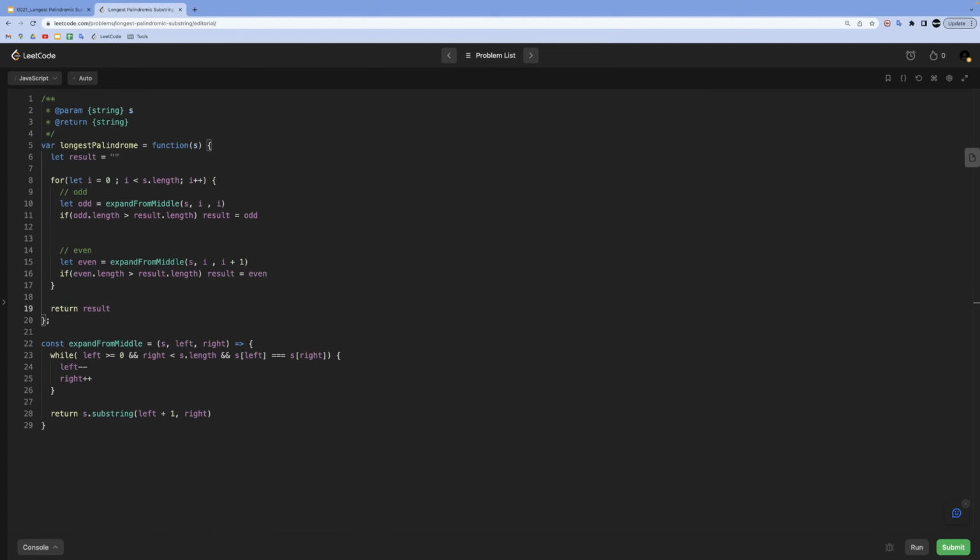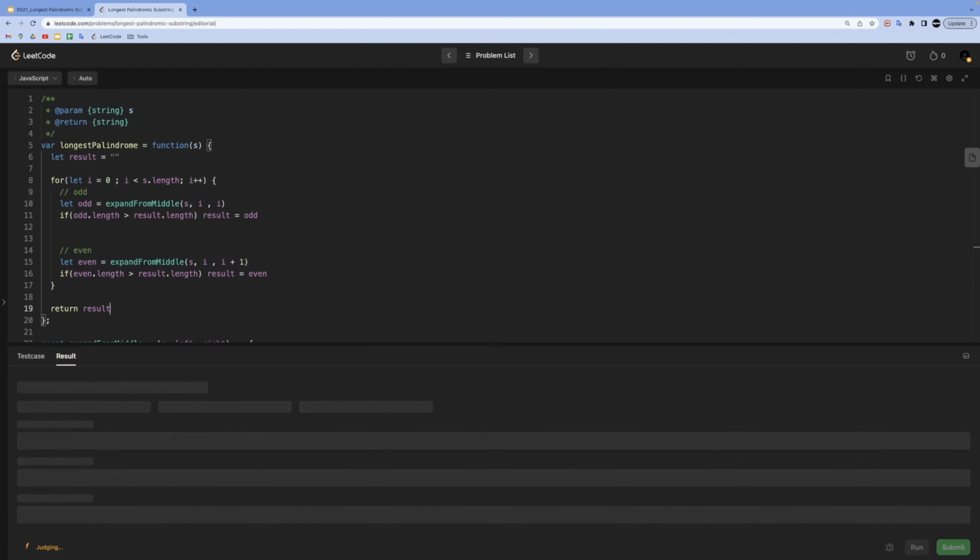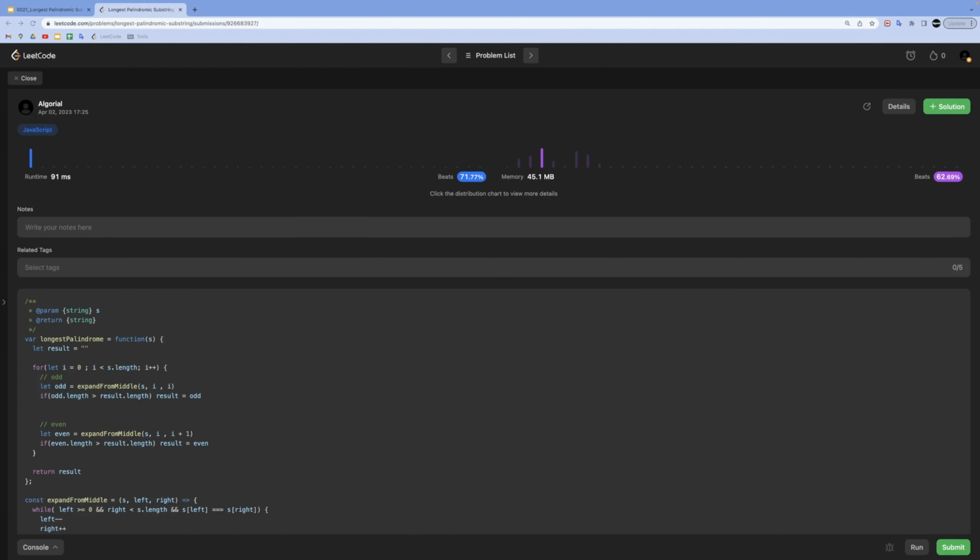Now, if I run this, test cases are passing, and if I submit, everything seems to be fine. Just a quick thing before time and space complexity analysis, and as an answer to your probable question of whether we will run our helper function for both even and odd cases, I might say yes, but the point is even strings will not mess with the odd function's result, and the other way around. Odd strings will not mess with the even function's result. And more importantly, since these helper functions are being called next to each other, it will not hurt time complexity. Now let's jump back into the slides.